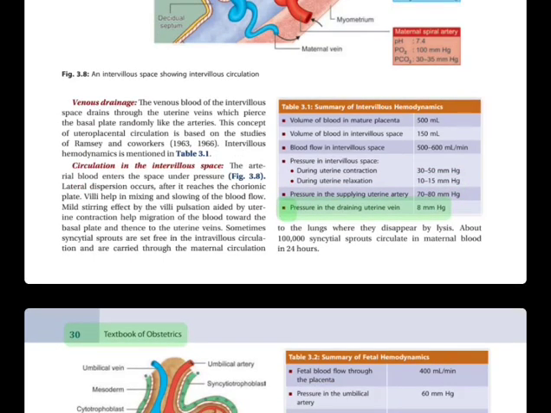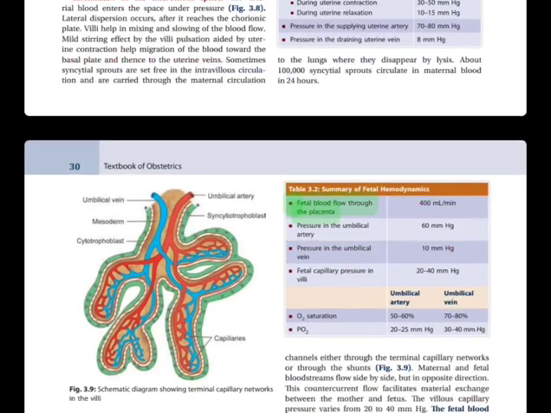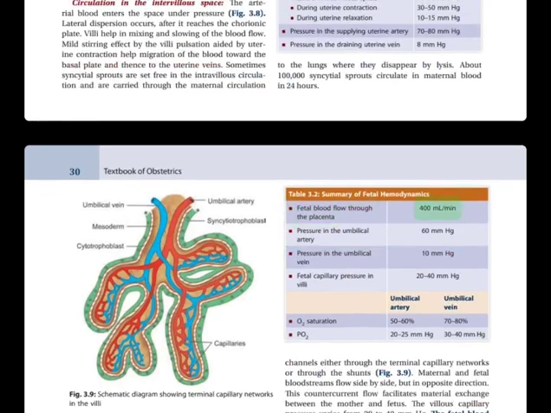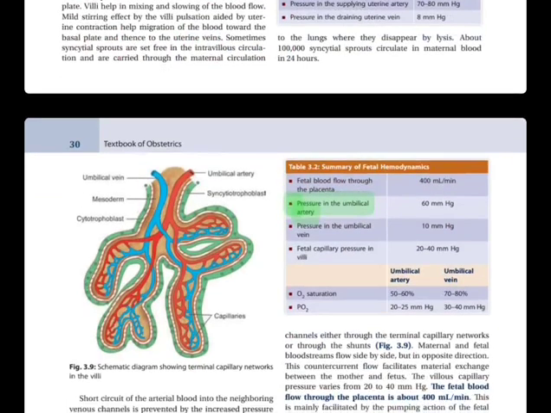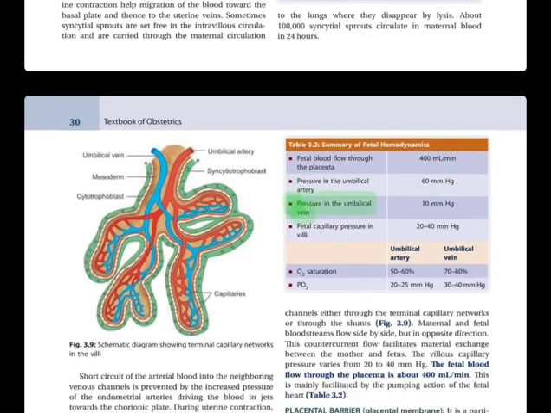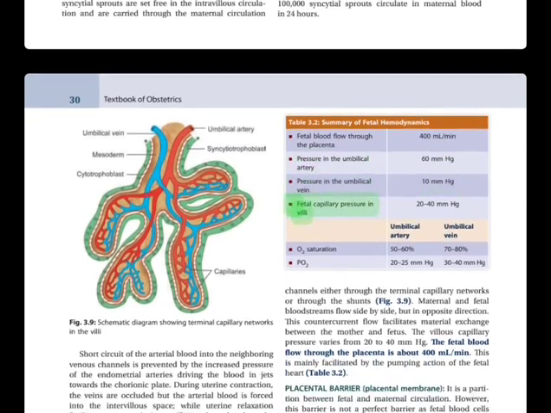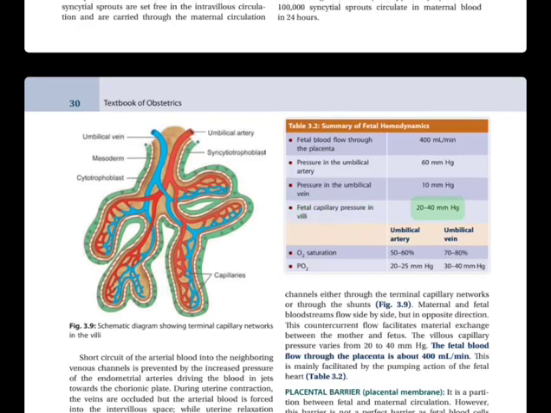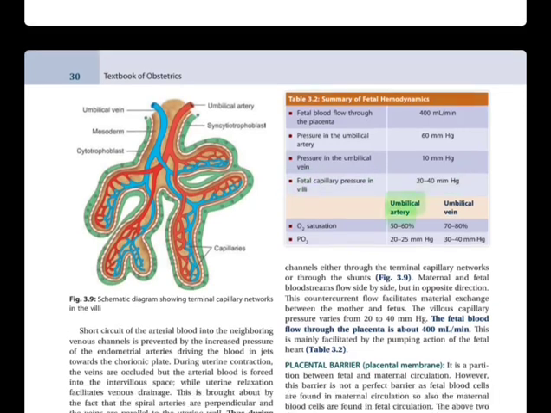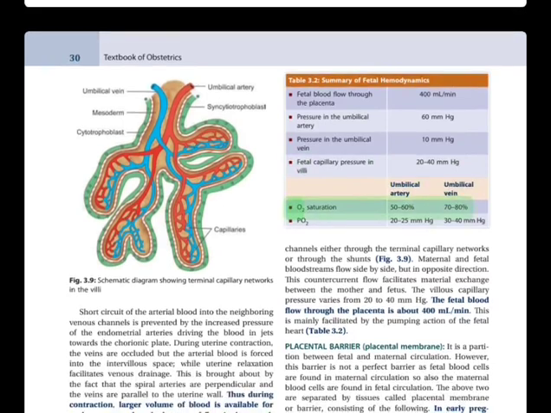Textbook of Obstetrics. Table 3.2. Summary of fetal hemodynamics. Fetal blood flow through the placenta 400 milliliters per minute. Pressure in the umbilical artery 60 mm Hg. Pressure in the umbilical vein 10 mm Hg. Fetal capillary pressure in villi 20 to 40 mm Hg. Umbilical artery and umbilical vein O2 saturation 50 to 60%, 70 to 80% respectively.